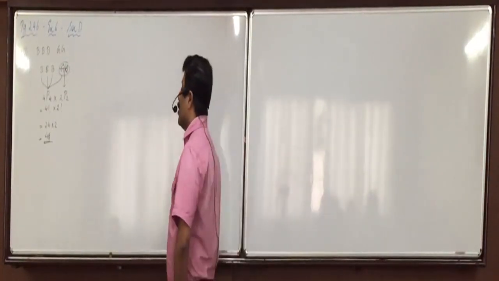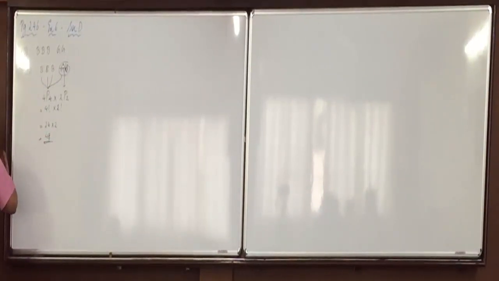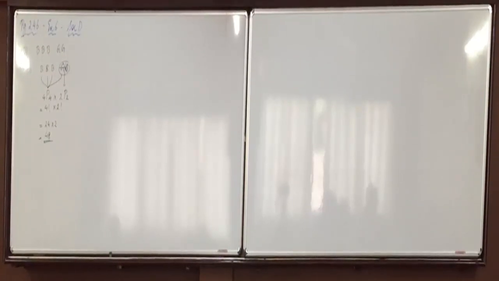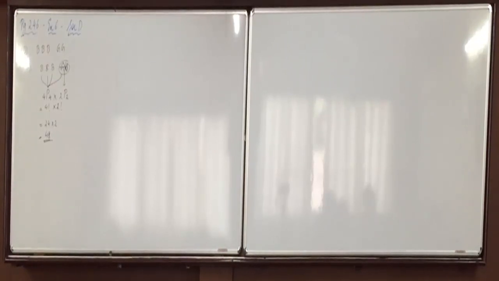If 2 girls are to remain together, comma, then resultantly, 4 people are to be arranged. 4 people because 3 boys and 2 girls become 1. So this can be done in 4P4 ways.